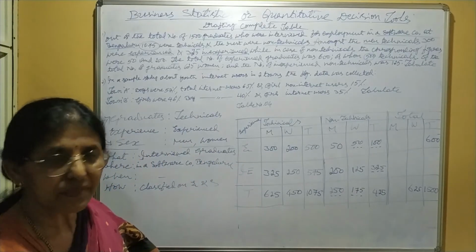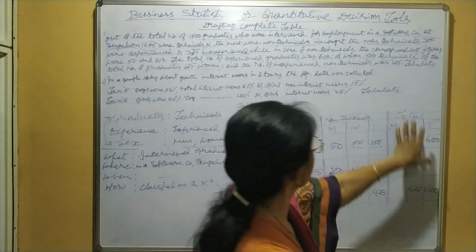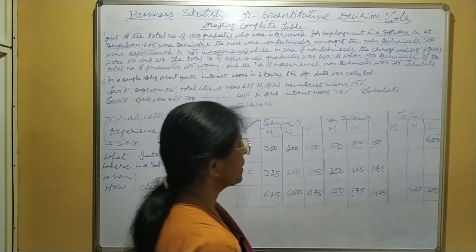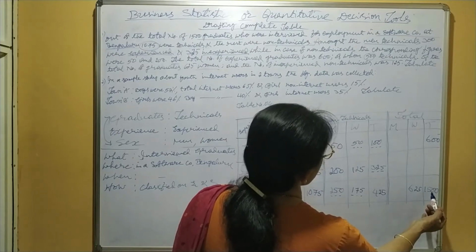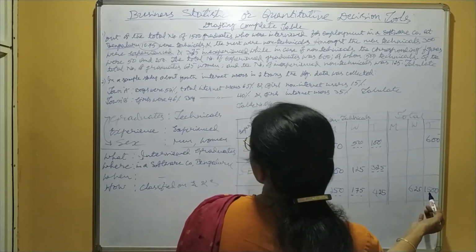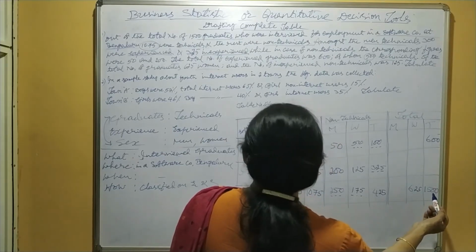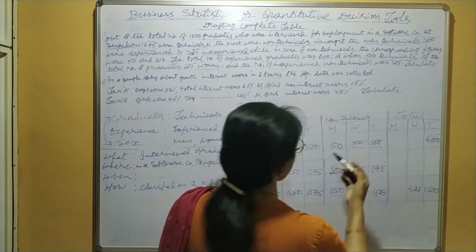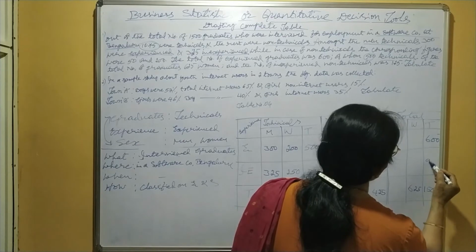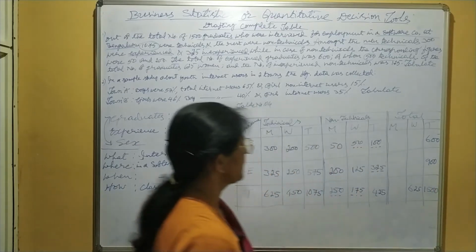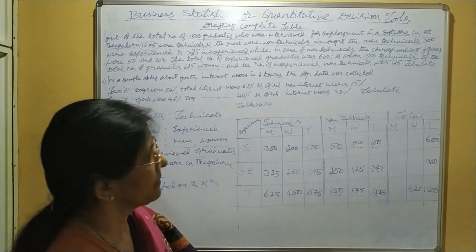Take the total 250 plus 175, 425. Now, here total main column out of 1500 interviewed graduates, 600 experienced, means remaining 1500 minus 600, 900 inexperienced.